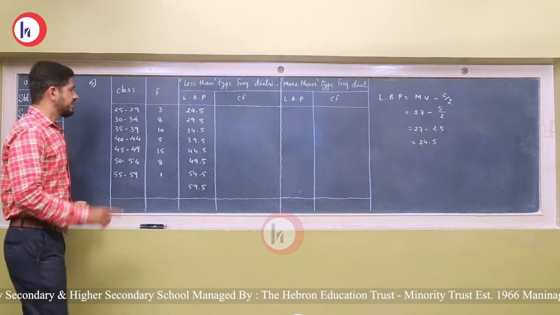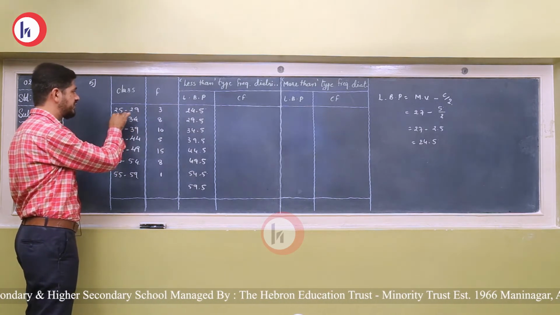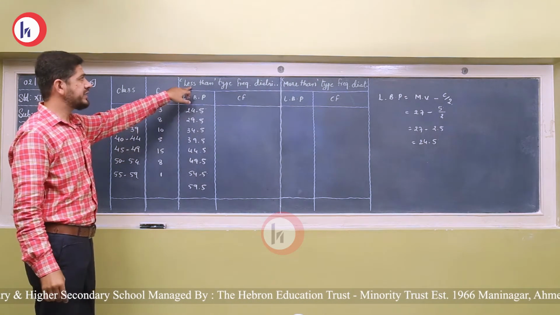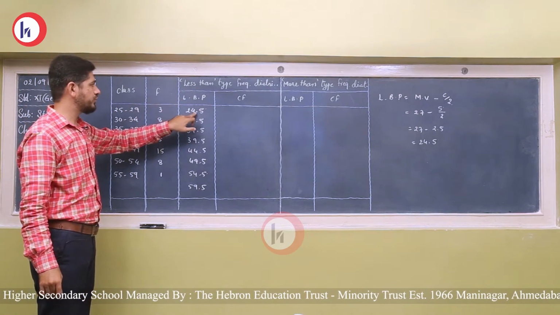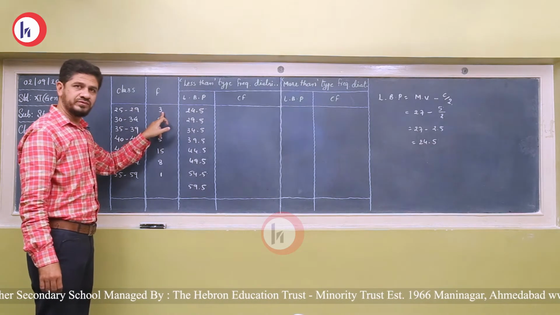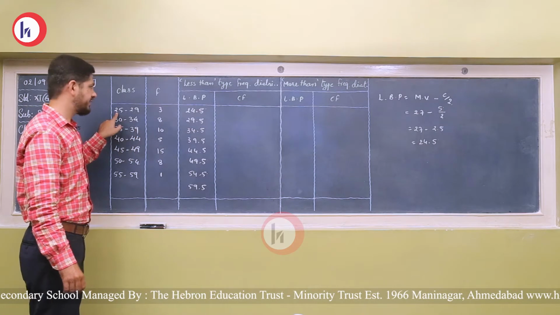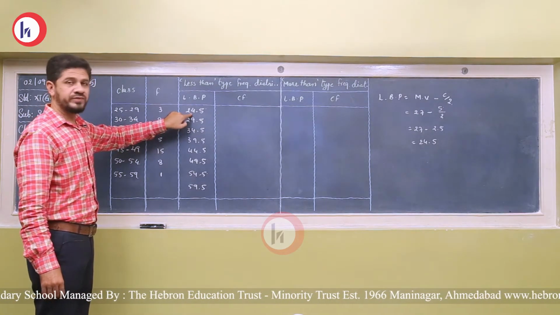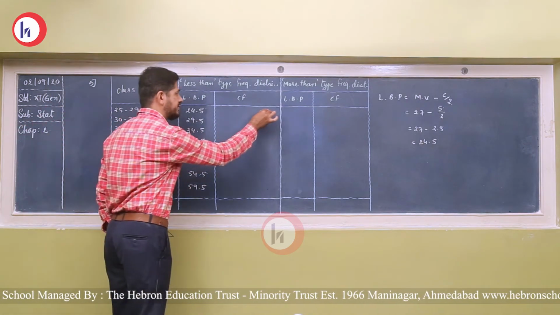Now friends, as I told you, the first frequency lies between 25 and 29. So this is the less than type frequency distribution. Less than type means what? Less than 24.5. There are no frequencies less than 25 because the frequency starts from 25. So for less than 24.5 there is no frequency, so we will write 0.